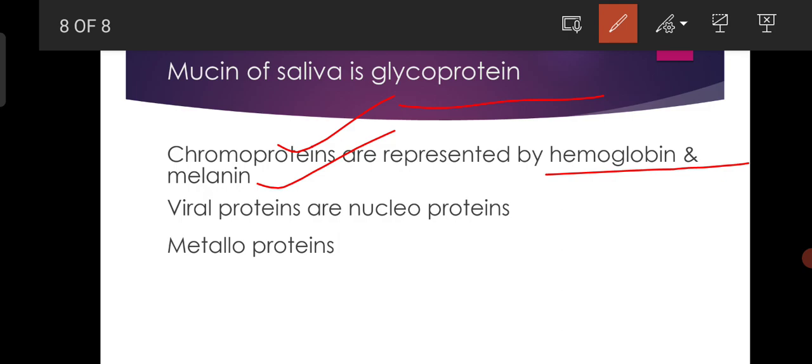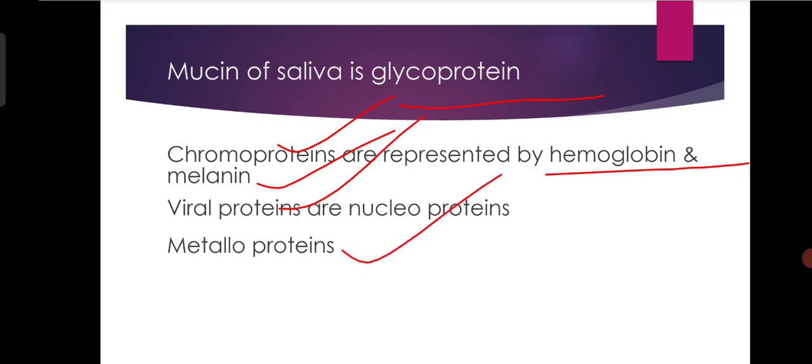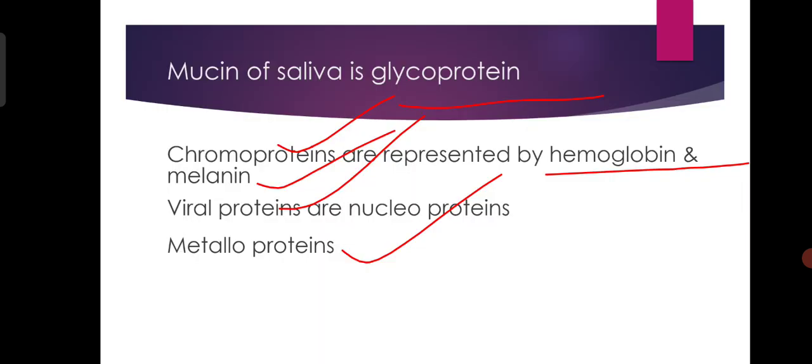And because hemoglobin is giving color to the blood and melanin giving color to the body, these are called chromoproteins. Chromo means color. Viral proteins are nucleoproteins, and metalloproteins contain metal as an essential part. So, like that, proteins are classified depending on the solubility, coagulation, and structural components, like that. Thank you very much.